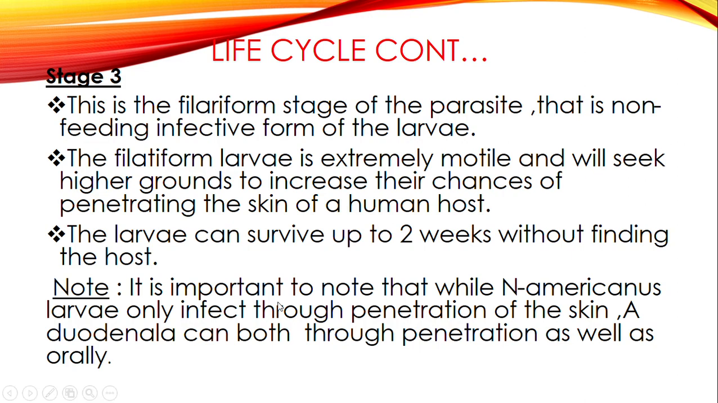It is important to note that Necator americanus larvae only infect through penetration of the skin, while Ancylostoma duodenale can infect both through penetration as well as orally. So duodenale can be transmitted through both oral and penetration routes, while Necator americanus is only through penetration of the skin.